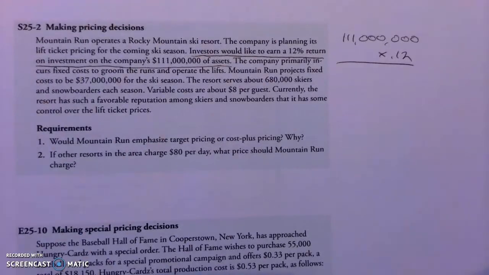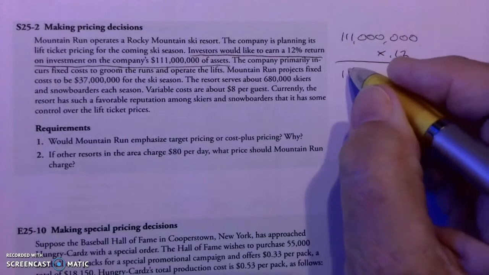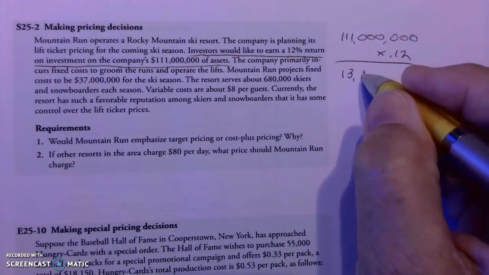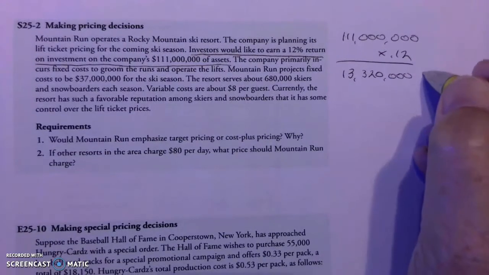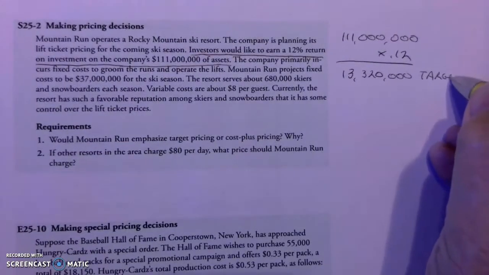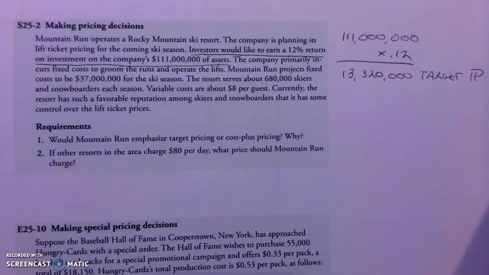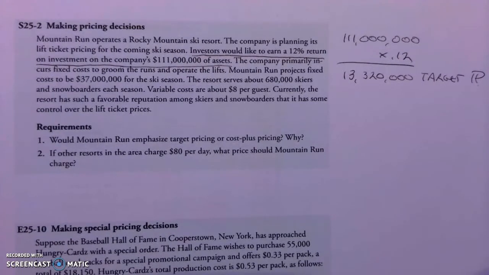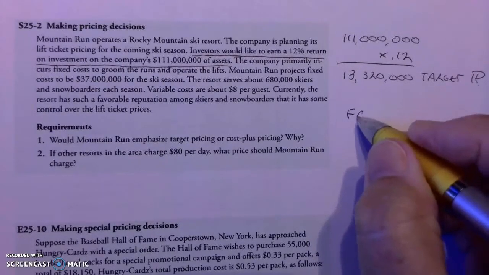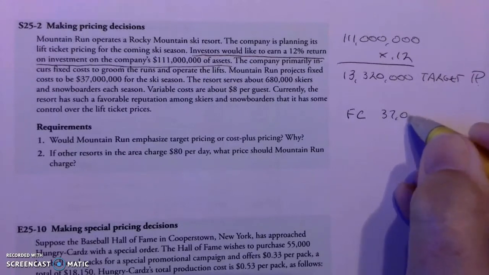of an actual target profit of 13,320,000. That's a target profit. Okay, that means profit right there. Okay, so the company incurs fixed costs to groom the runs and operate the lifts. The fixed costs are 37 million, so I've got fixed costs of 37 million.